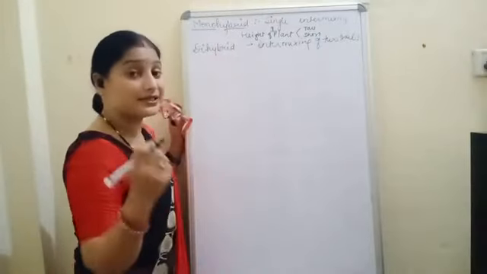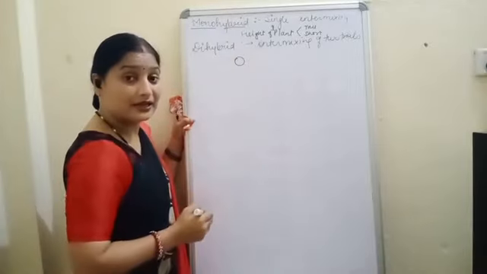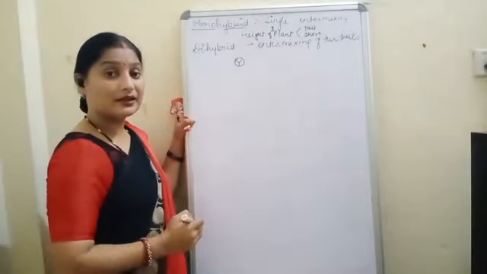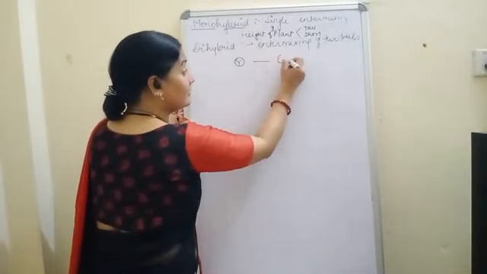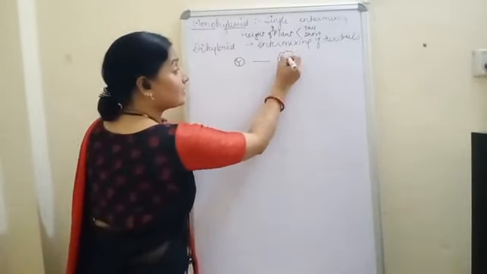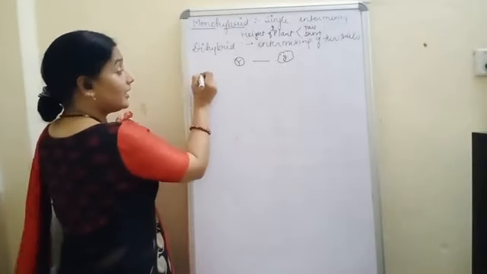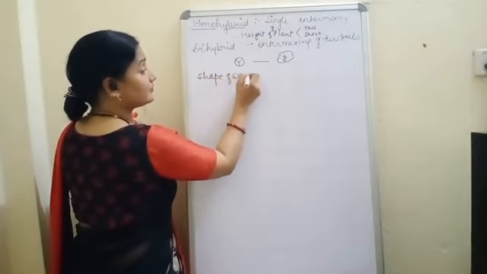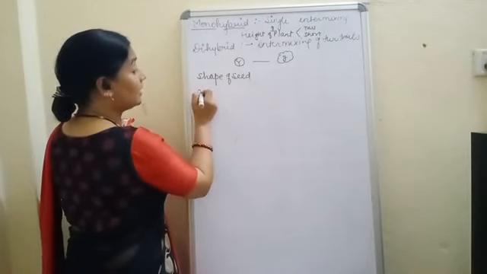Suppose Mendel had taken round seeds, and the color of these was yellow. Now see, the other he had taken was a wrinkled seed, and the color of this was green. So what had he taken? One, he took the shape of the seed. Then he took the color of the seed.